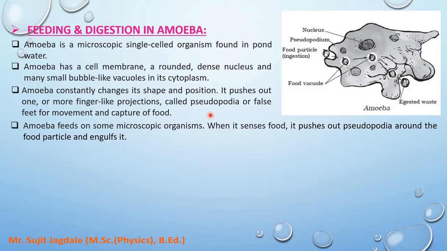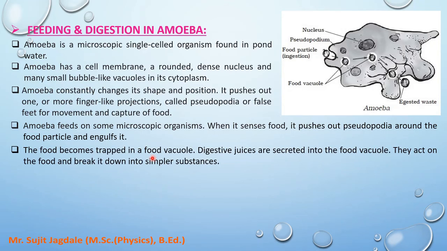Now when it senses the food, it pushes out pseudopodia around the food particle and engulfs it. That means it directly swallows that food particle with the help of pseudopodia. Engulfs means it merges with that food particle. Now the food becomes trapped in the food vacuole. Here two food vacuoles are shown. So that food is trapped in those food vacuoles. Here arrows are shown. See, here it is ingestion, that means the food particle is taken in with the help of pseudopodia, and that enters into the vacuoles. You can see that vacuoles.